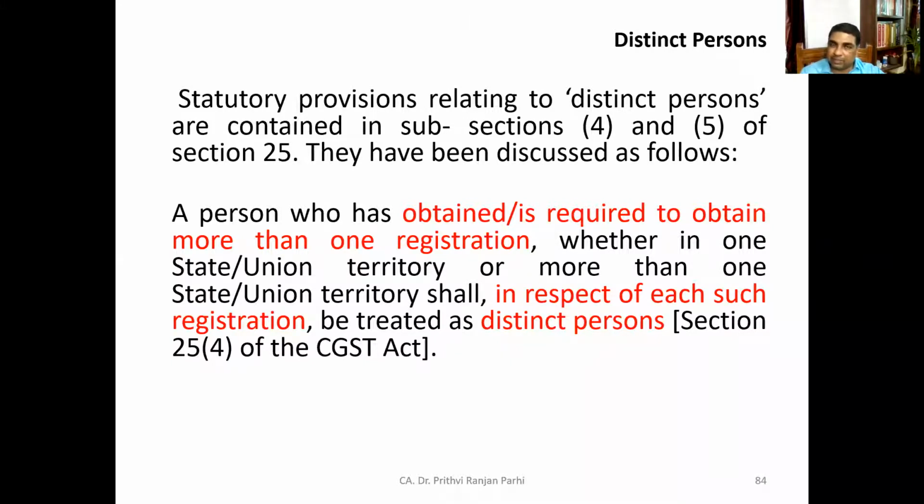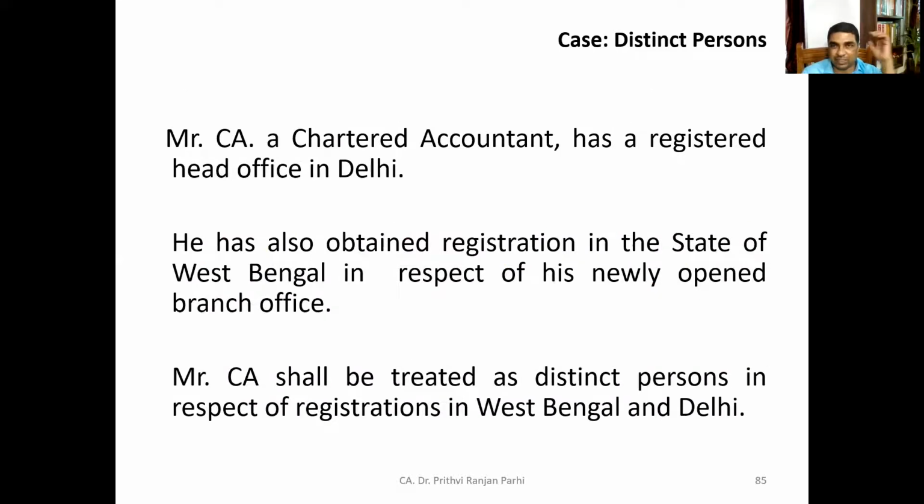A person who has obtained or is required to obtain more than one registration, whether in one state or union territory or in more than one state or union territory, shall, in respect of each such registration, be treated as a distinct person. This is the exact wording of Section 24(4) of the CGST Act. Now I think you have understood. I repeat it once more, and I think you have understood the concept.